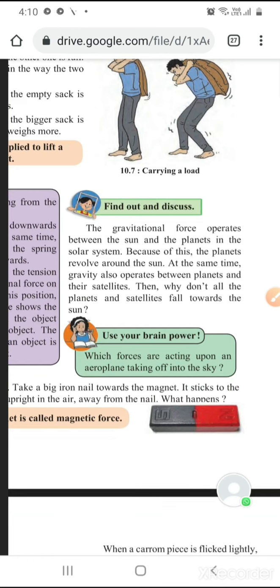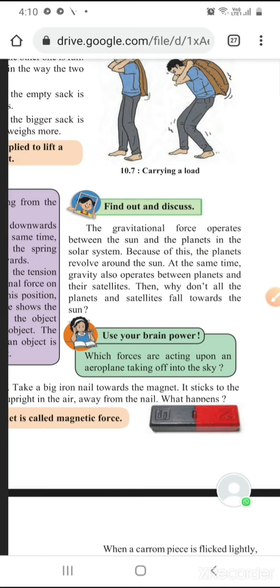Which forces are acting upon the aeroplane taking off into the sky? So when the aeroplane is taking off into the sky from that runway, which force is acting on it? Of course, gravitational force. Now the next type of force is the magnetic force. Now what is magnetic force?